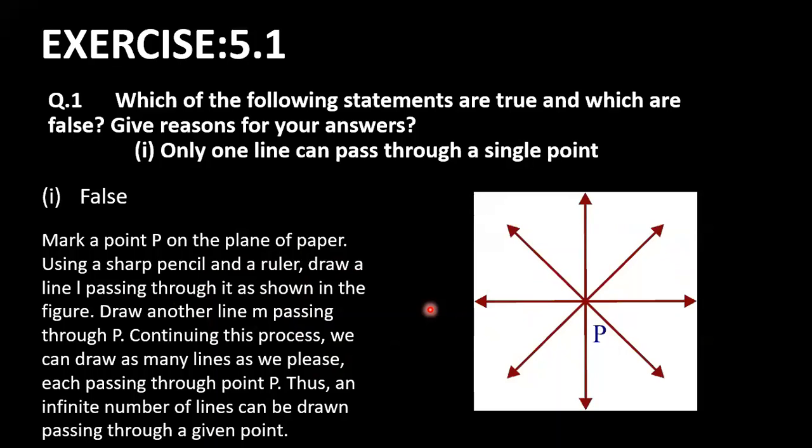Does anyone have any doubt in this one? Ma'am, we should write the steps also. No, dear. Just for the understanding purpose, I have written it here. I'll send the notes properly. Anyone have a doubt in this one? No, ma'am. Whenever you're writing, please draw this figure towards the right side of your notebook, so that you will understand very well. Only one line can pass through a single point is false, because infinitely many lines can pass through a single point. Am I clear, children?